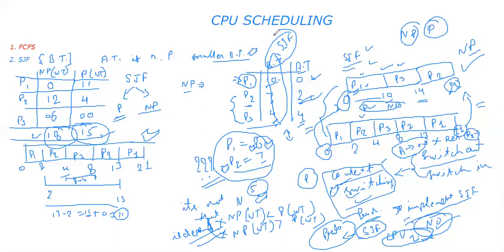Now, apart from that non-feasibility with respect to implementation, what are other disadvantages of shortest job first? Another disadvantage: is it necessary that a process with smaller burst time is always more important? The answer is no. Suppose at the start you want to execute one program which is going to monitor all the programs.